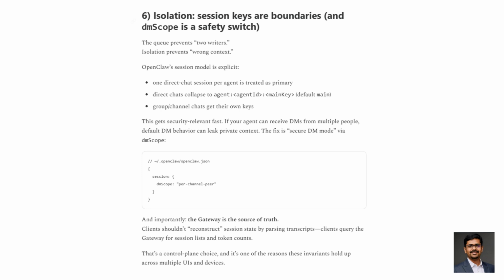Now comes the real question. What happens if a user sends a correction mid-run? OpenClaw doesn't hide this behind AI behavior. It exposes queue modes. Collect, followup, steer, steer-backlog, interrupt. The most fascinating one, steer. Here's the contract. After every tool call, the queue is checked. If a new message exists, remaining tool calls are skipped. The new message is injected. Not inside the tool call, that would be unsafe. Not ignored, that would be bad UX, but at tool boundaries. It's surgical preemption. That's the moment the system stops feeling chaotic and starts feeling intentional.